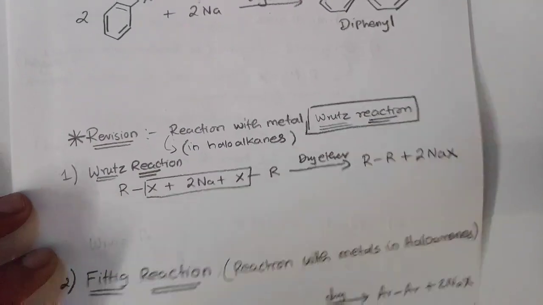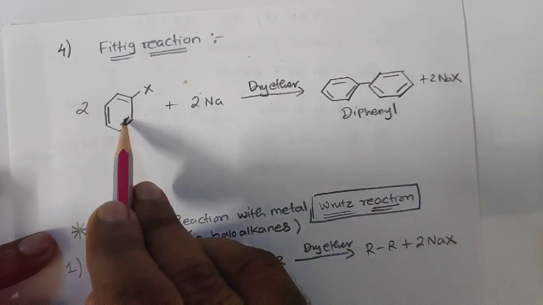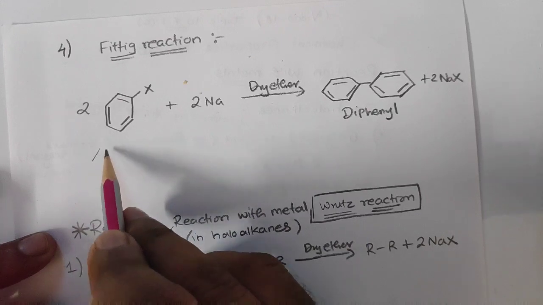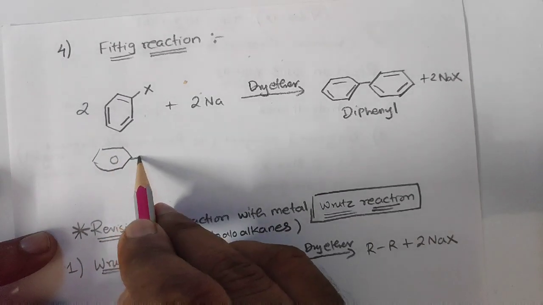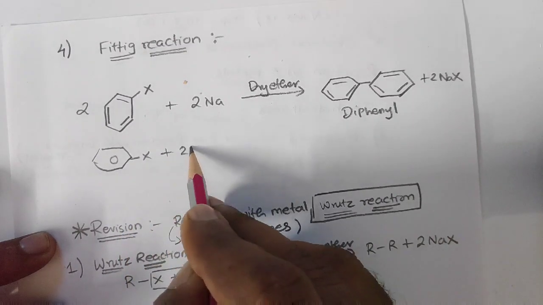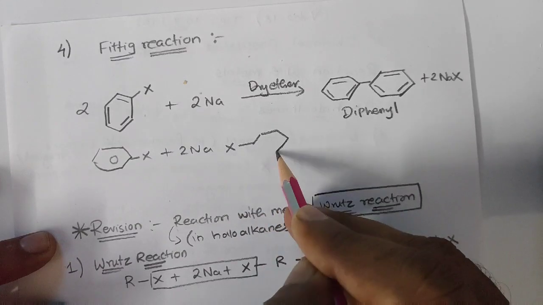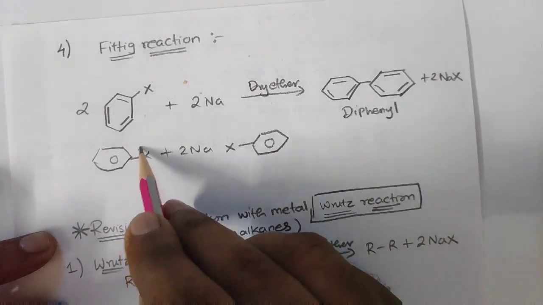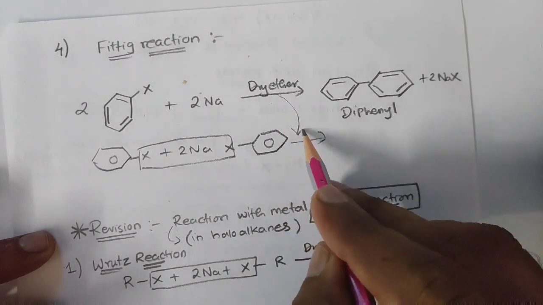Now the next one we are going to discuss is the Fittig reaction. This is also in haloarenes. In this case two benzene rings are used. I will write two aryl halides: halogen plus 2Na, another X here, and another aryl halide like this, right? What is being removed? 2NaX in presence of the same dry ether.